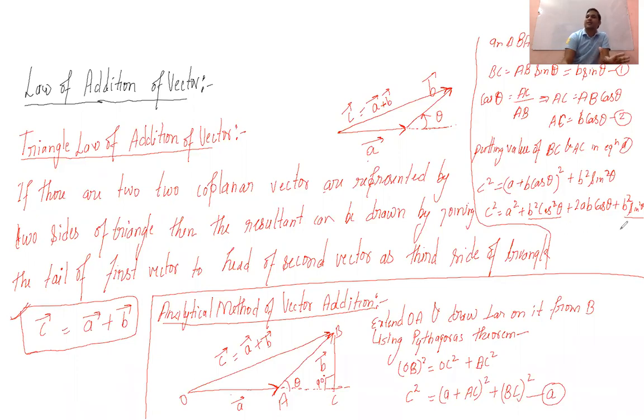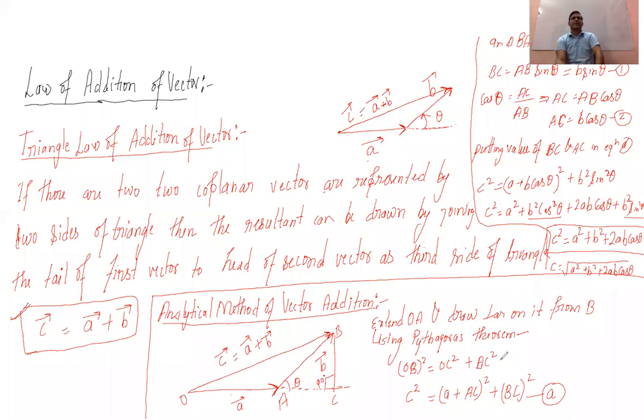We can take B square as common. So sine square theta plus cos square theta will become 1. So B square becomes how much? It is A square plus B square plus 2AB cos theta. So this becomes the resultant of this vector. The resultant, the value of C, you can write like this: C is equal to under root A square plus B square plus 2AB cos theta.